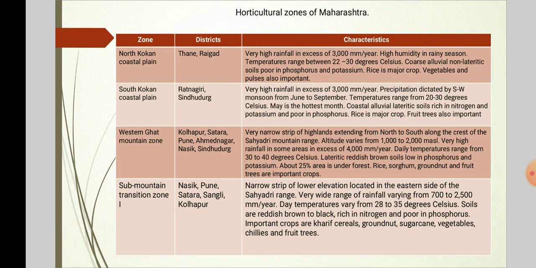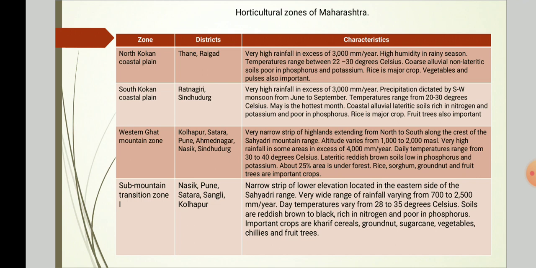Very high rainfall in some areas in excess of 4,000 millimeter per year. Daily temperature ranges from 30 to 40 degrees Celsius. Lateritic reddish brown soil, poor in phosphorus and potassium. About 25% area is under forest. Rice, sorghum, groundnut, fruit trees are important crops.